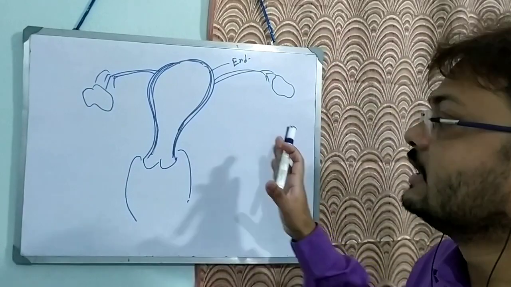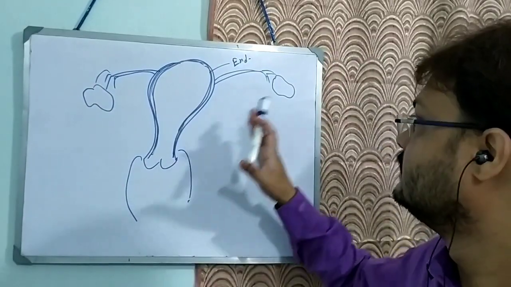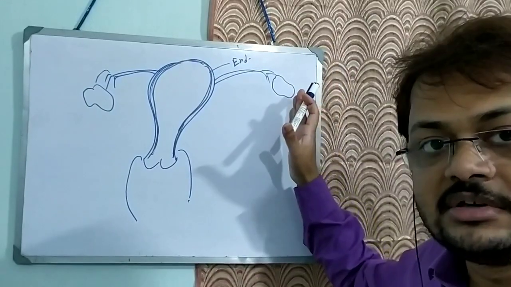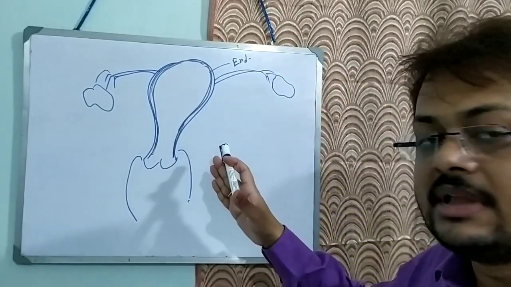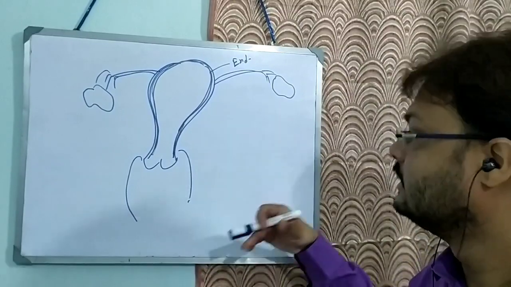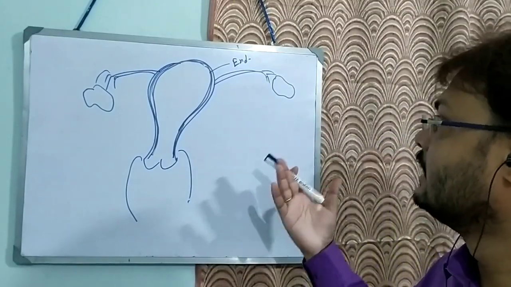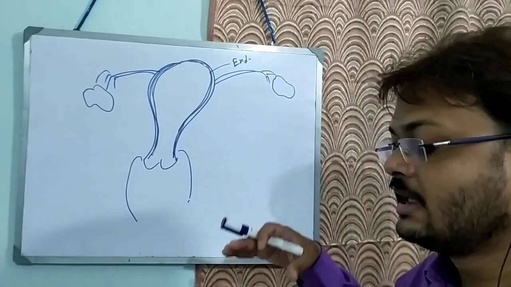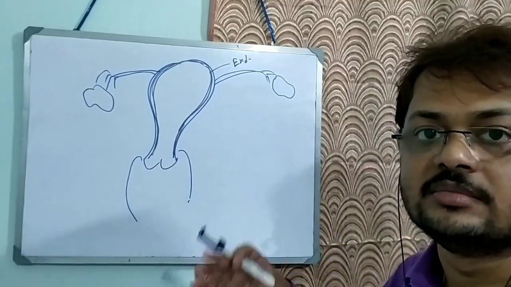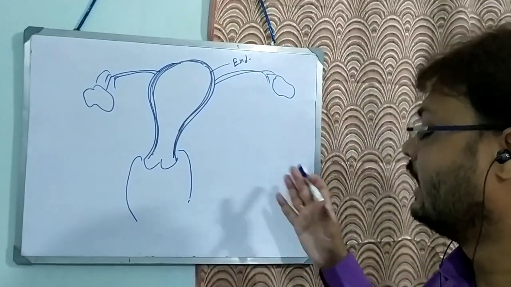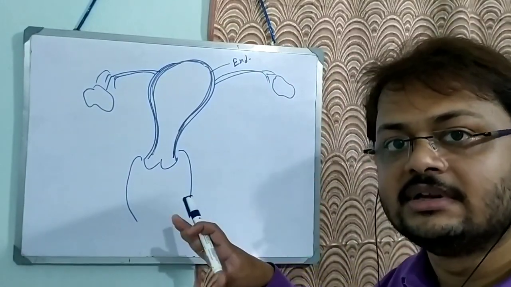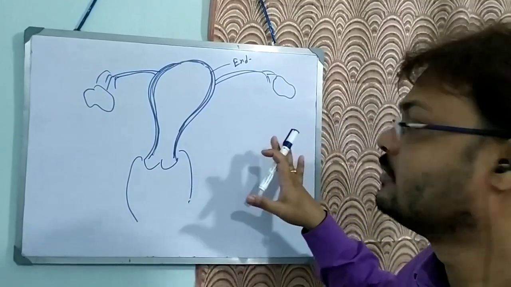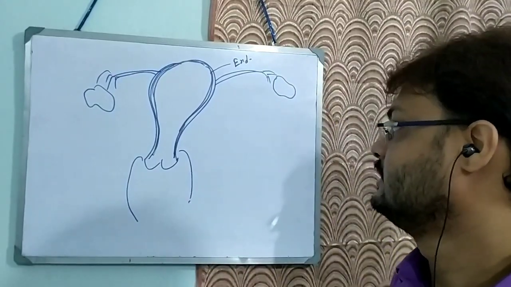The ovarian cycle we can subdivide into three parts. In the initial part, only estrogen is present and no progesterone. Then in the middle there will be the LH surge and ovulation, and another phase will start when there will be a high amount of both estrogen and progesterone. At the end, when the corpus luteum completely regresses, there will be a complete stoppage, or only a very minimal amount of estrogen and progesterone present in the system.